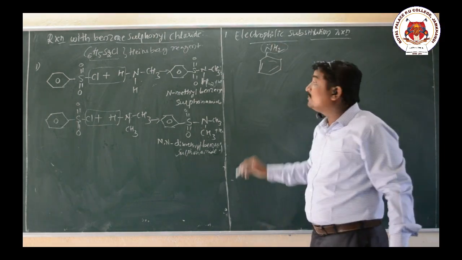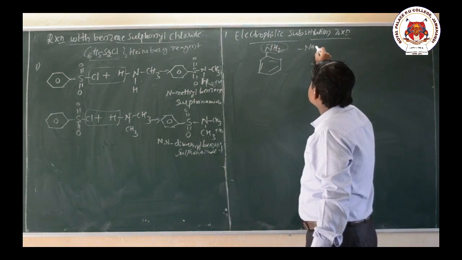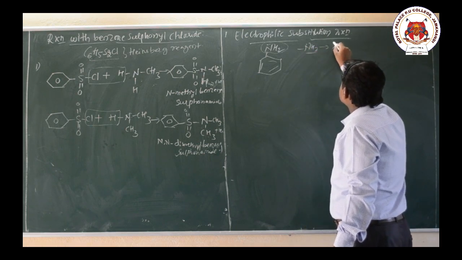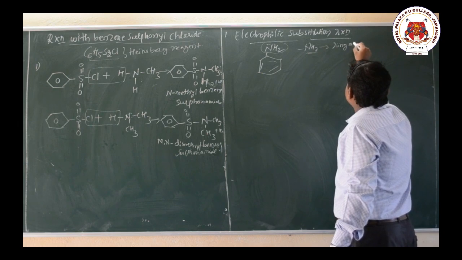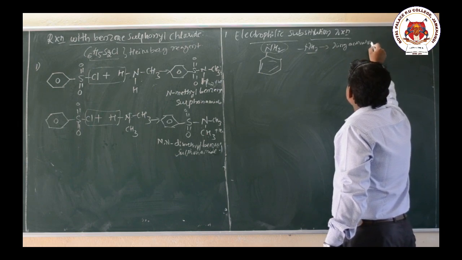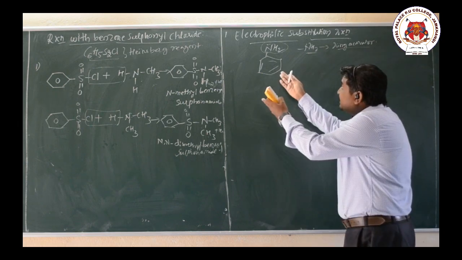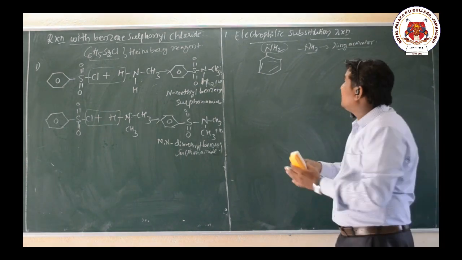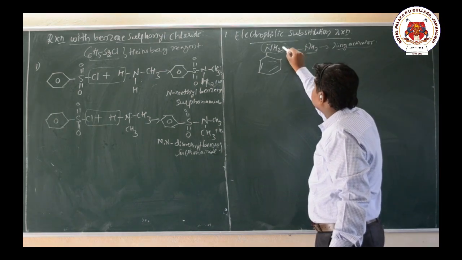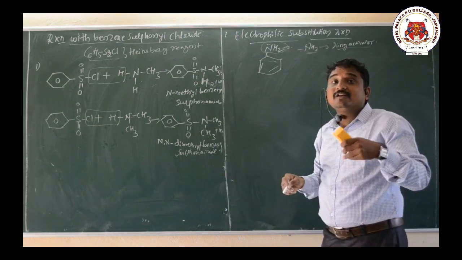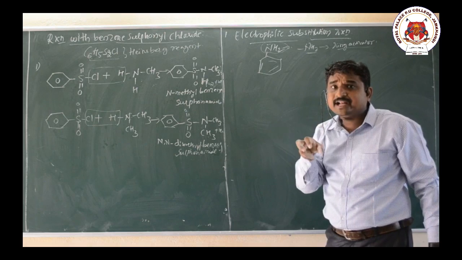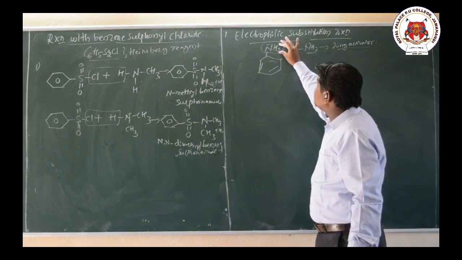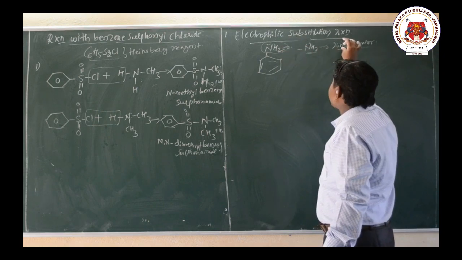This NH2 group is an electron donor group. Hence this NH2 group is called what here? Ring activator, which activates the benzene ring by donating electrons. The NH2 group is an electron releasing group which donates electrons to the benzene ring. Hence these NH2 groups are called ring activators.